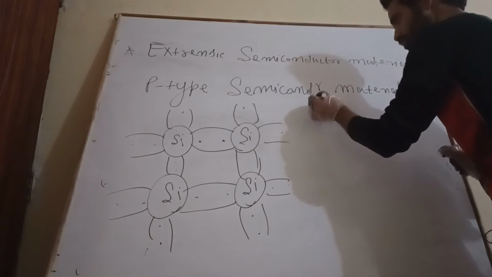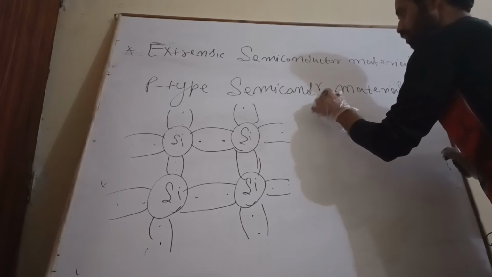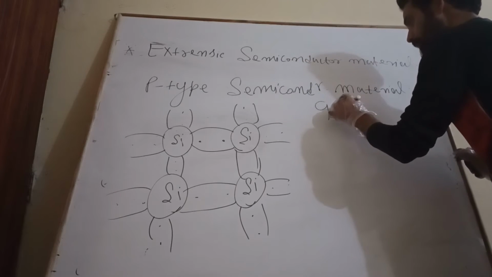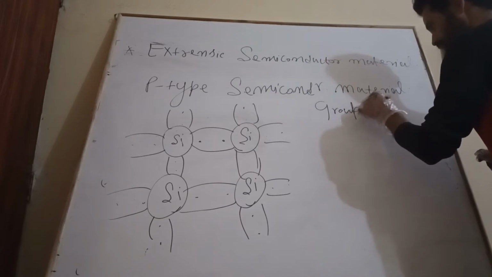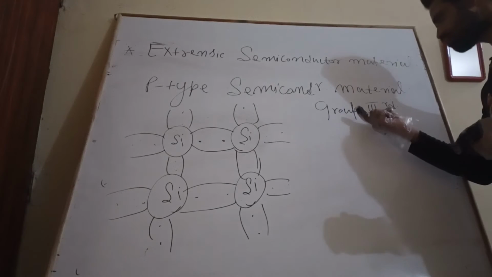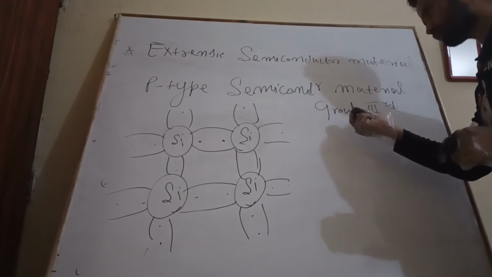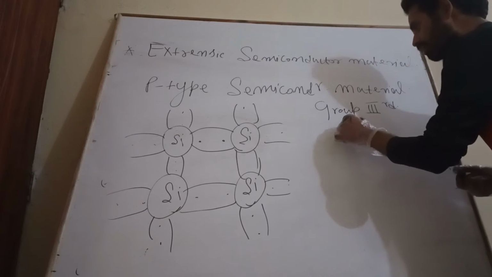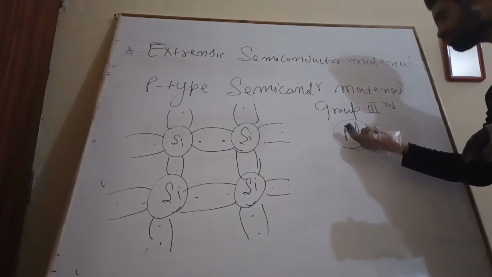What are these impurities? Let's say from group third element. From group third I am taking one element, let's say aluminium.